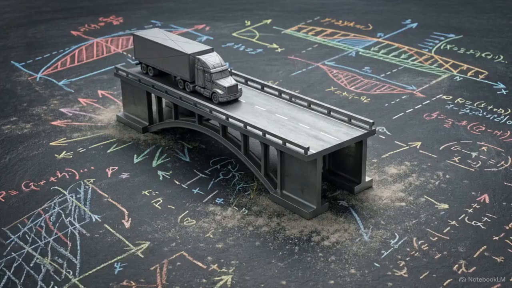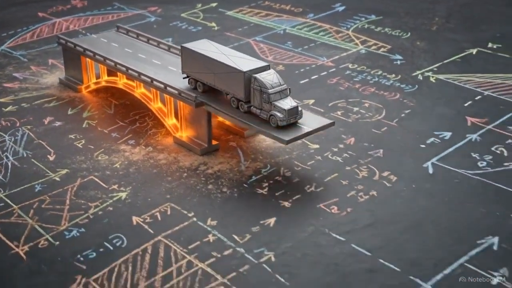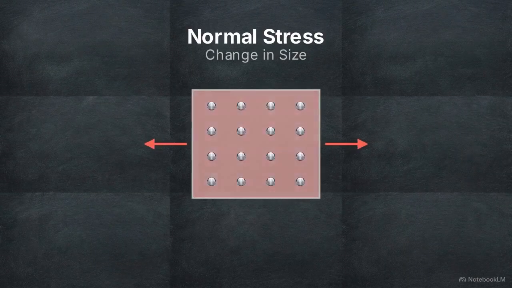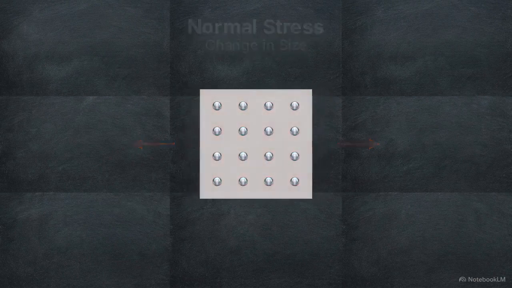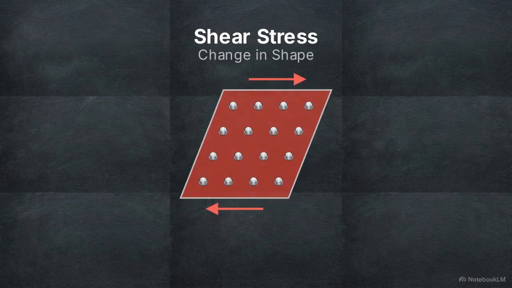To calculate stress, we must first map the internal loads that are generated inside the structure to resist the external forces. These internal loads manifest in two ways. Forces causing a change in physical size generate normal stress. Forces causing a change in physical shape generate shear stress.